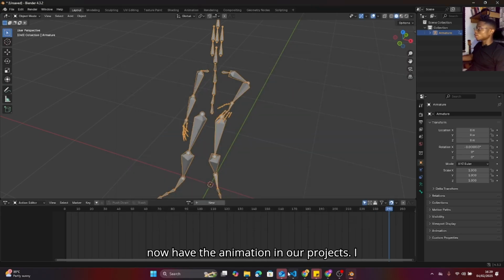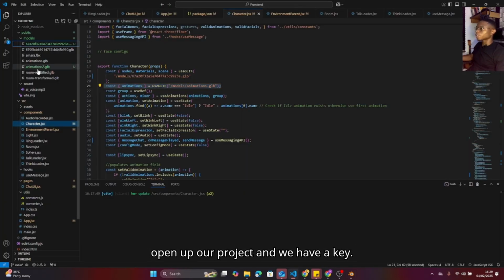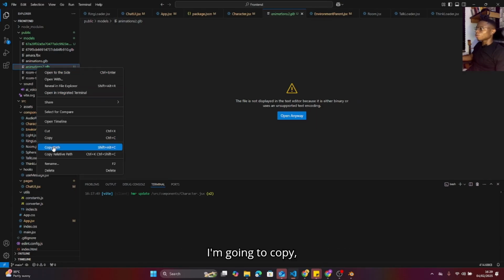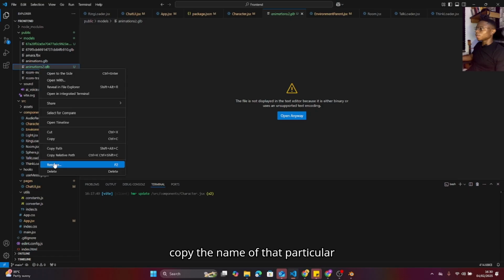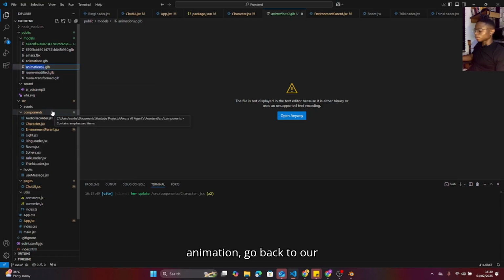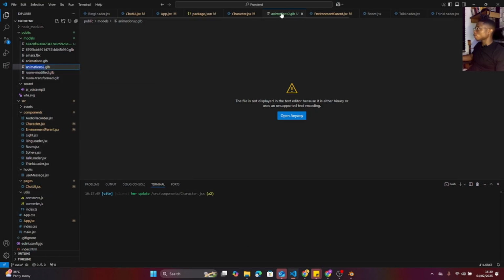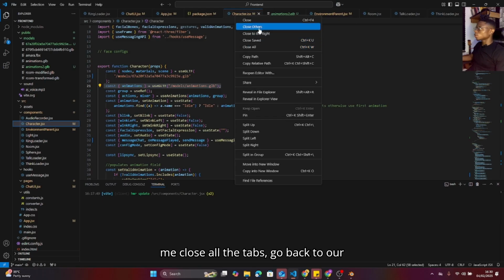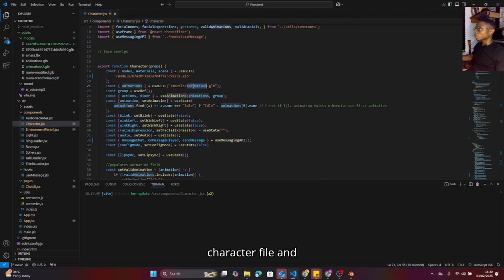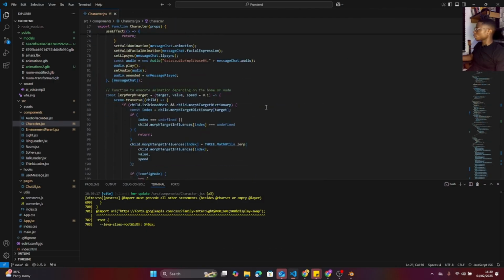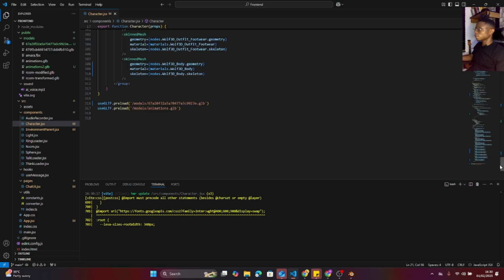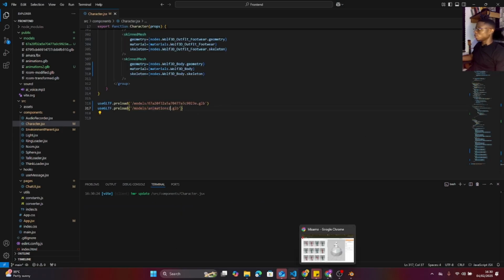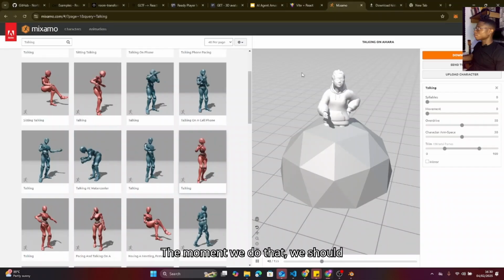I open up our project and we have it here. I'm going to copy the name of that particular animation. Let me close other tabs. Go back to our character file and just replace. And also replace it in the preload tab. The moment we do that, we should have the animation available.